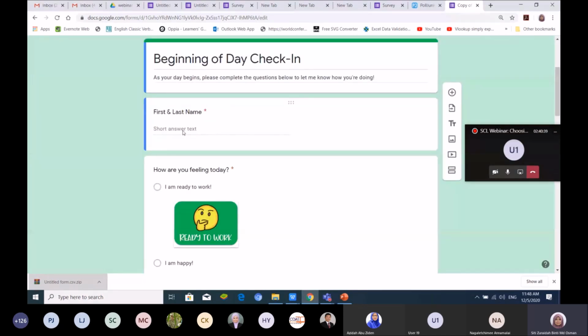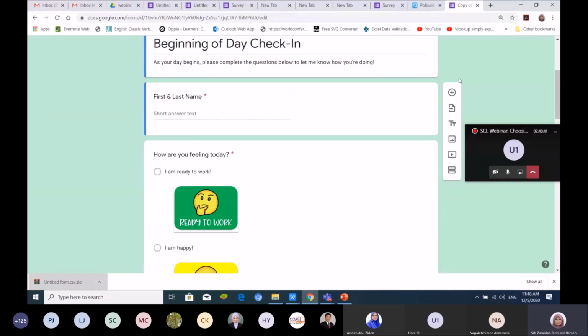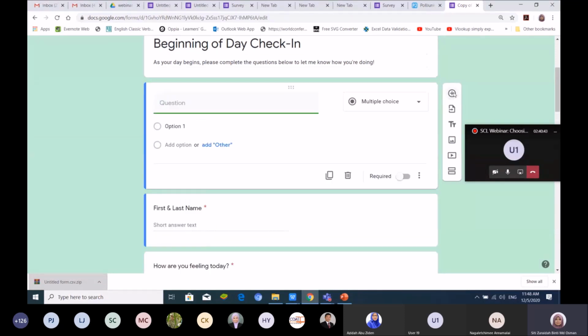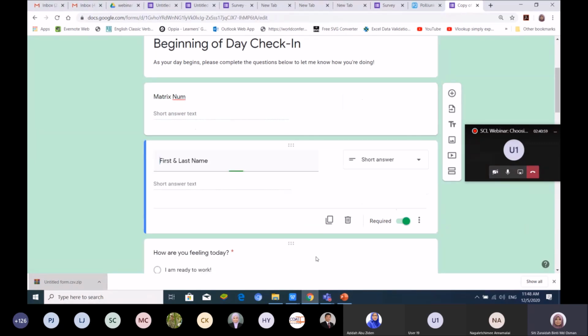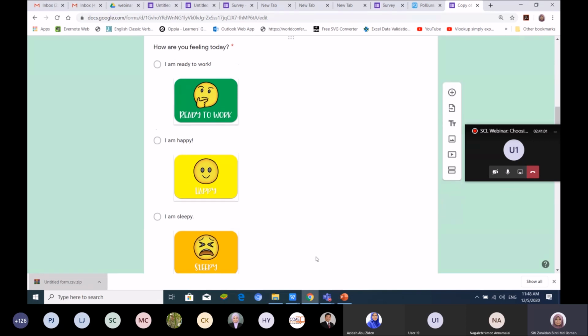First, your student name, you can edit, ask for metric number. So students can enter the metric number, and then their name, how they feel.